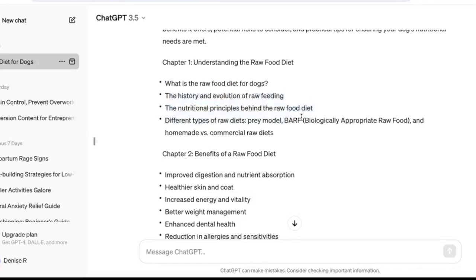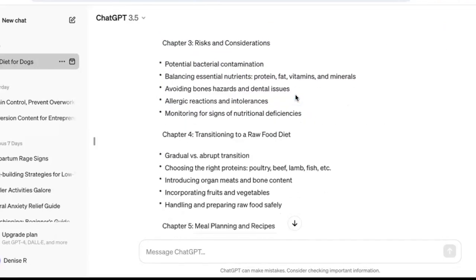So if the content of the ebook seems kind of short, then you want to make sure you're expanding again on this point more in depth. So you can say, please expand on the nutritional principles behind raw food diet. Then ChatGPT is going to go even deeper into it. Okay. Again, you want to do the same thing.